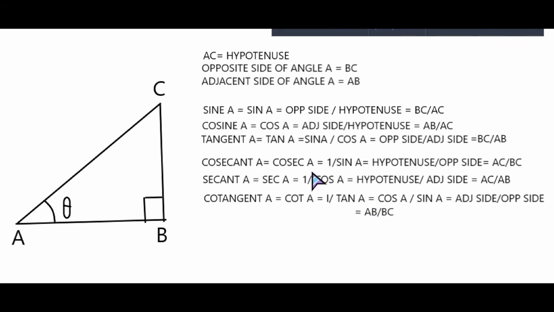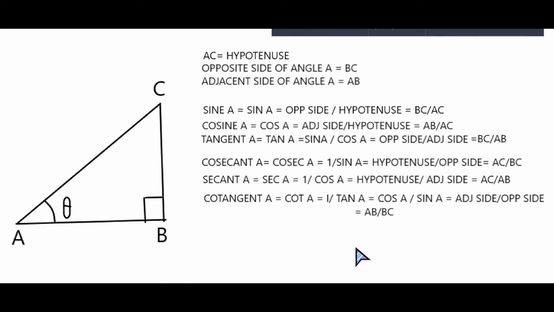First one is cosec A, which is the reciprocal of sine A, or 1 by sine A. Then secant of A, sec A, which is the reciprocal of cos A, 1 by cos A. And then we have cotangent, which is cot A, the reciprocal of tan A, so 1 by tan A. So simple, only this much we have to learn.